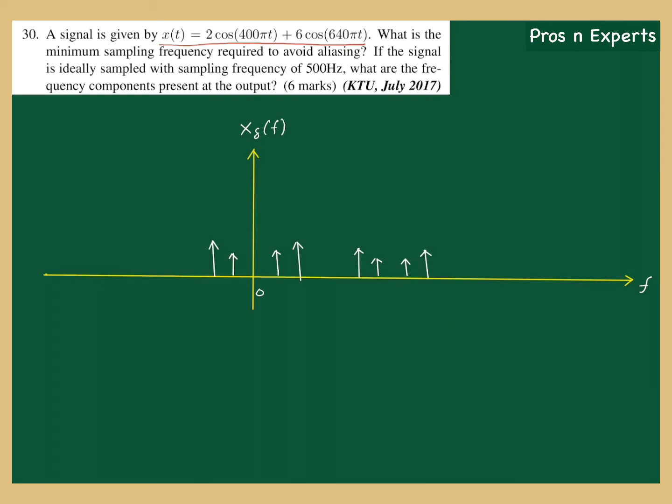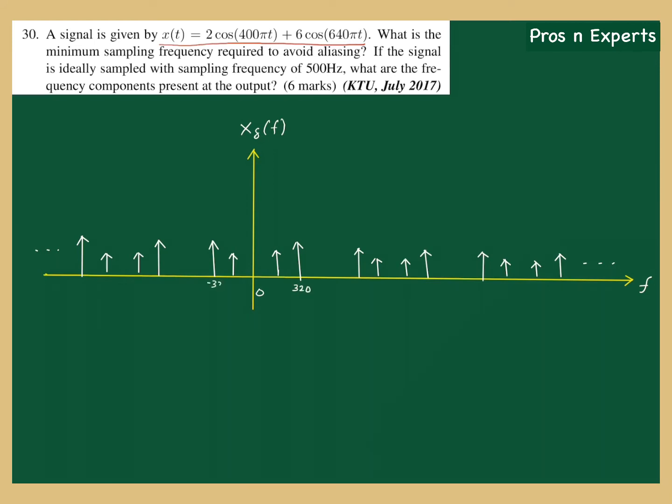So I can represent some of the components. It goes to infinity here. Similarly, we can see replication in the negative frequency axis also. Now this fm we have already got as 320 hertz, the maximum frequency.